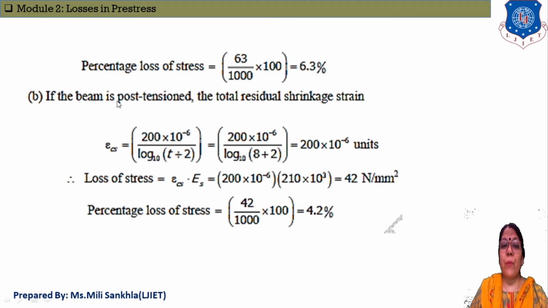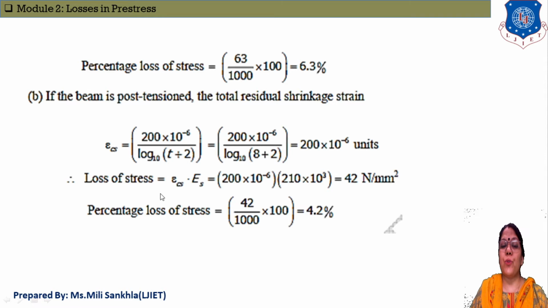Now if our beam is post-tensioned, the total residual shrinkage strain epsilon Ch is equal to 200 into 10 raised to minus 6 divided by log 10 of (t plus 2). Here t means the age at transfer, that is 8, so 8 plus 2. After solving, the answer is 200 into 10 raised to minus 6 units.